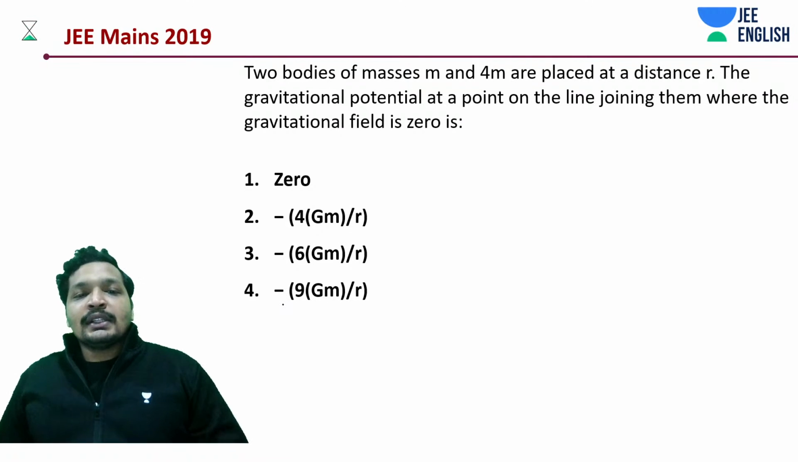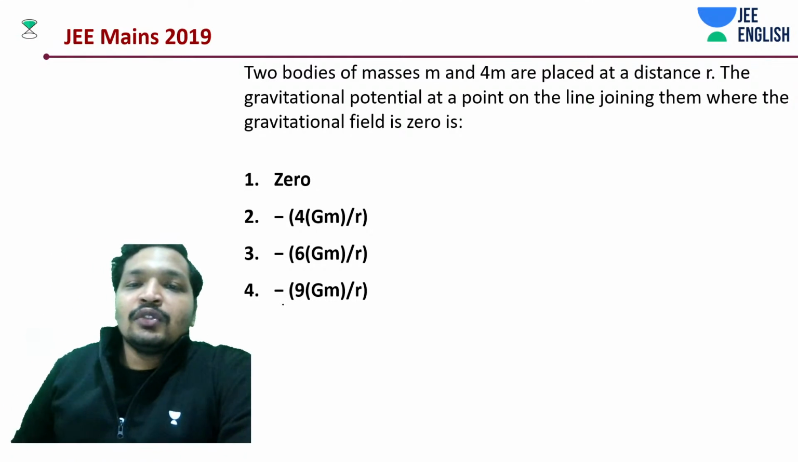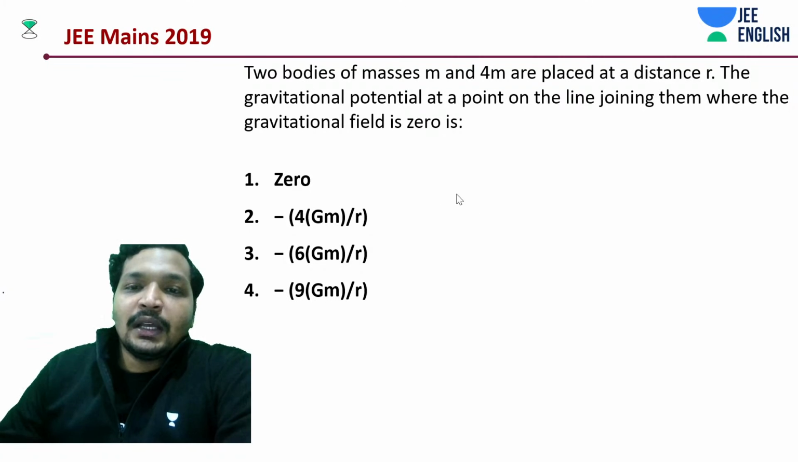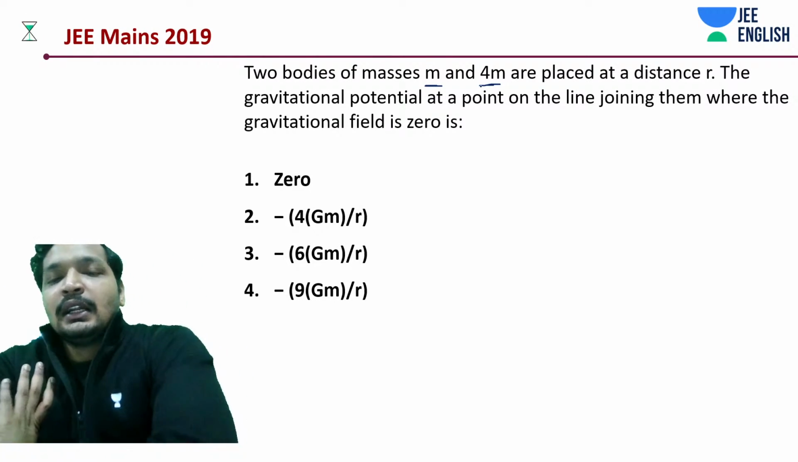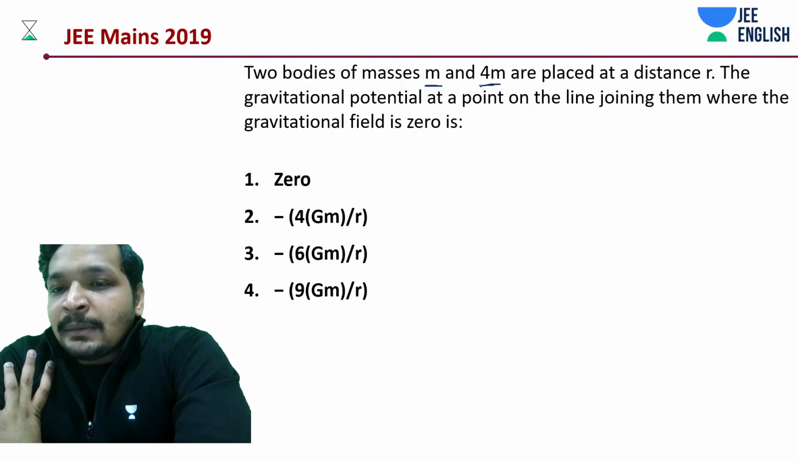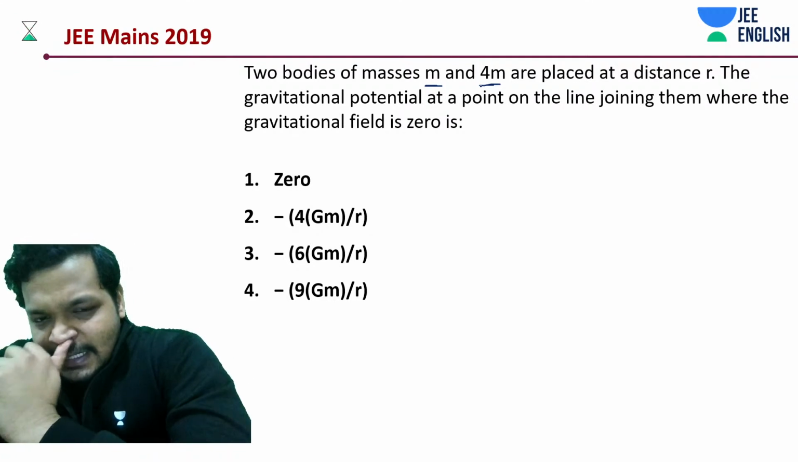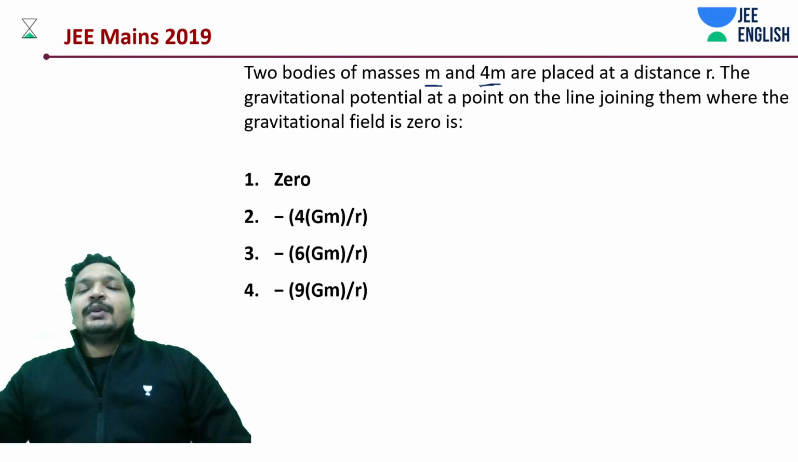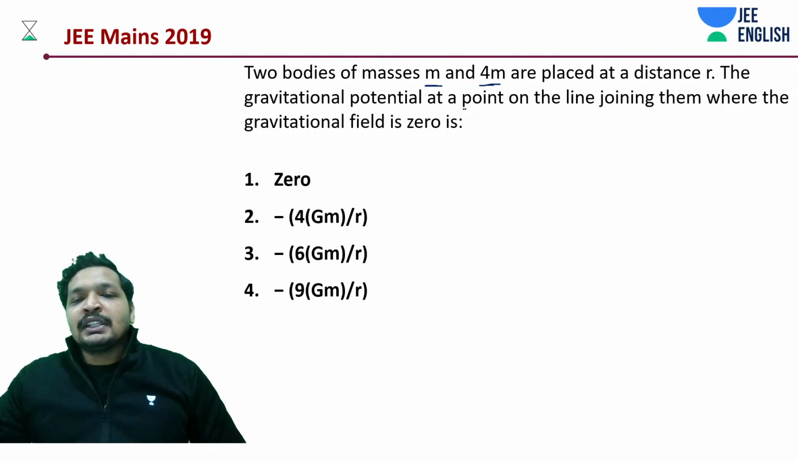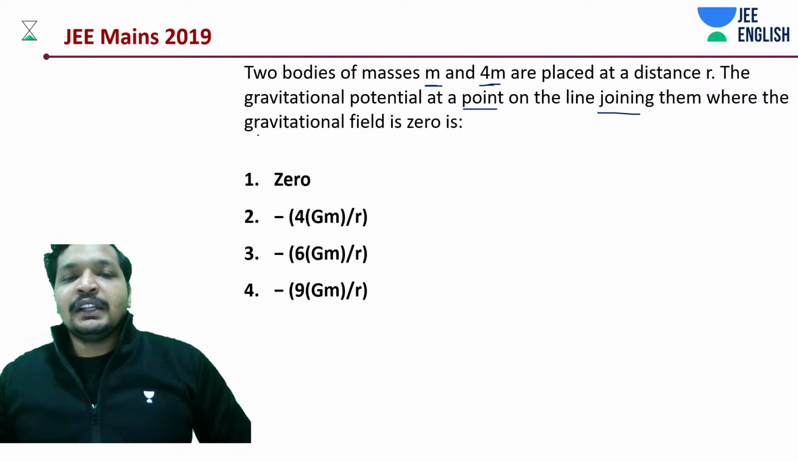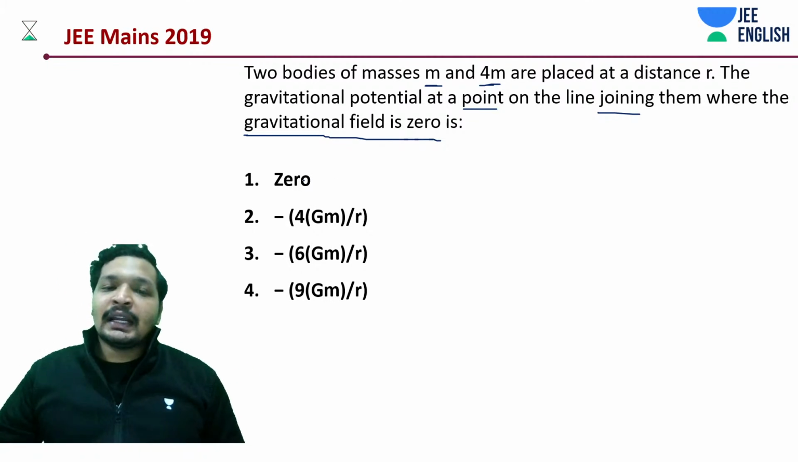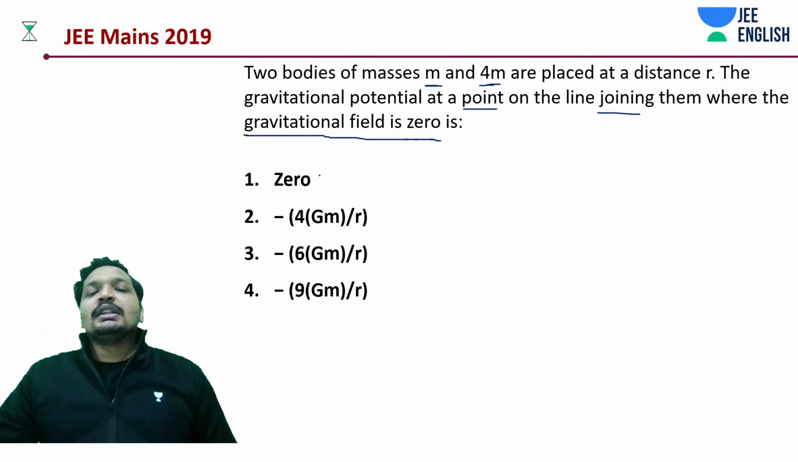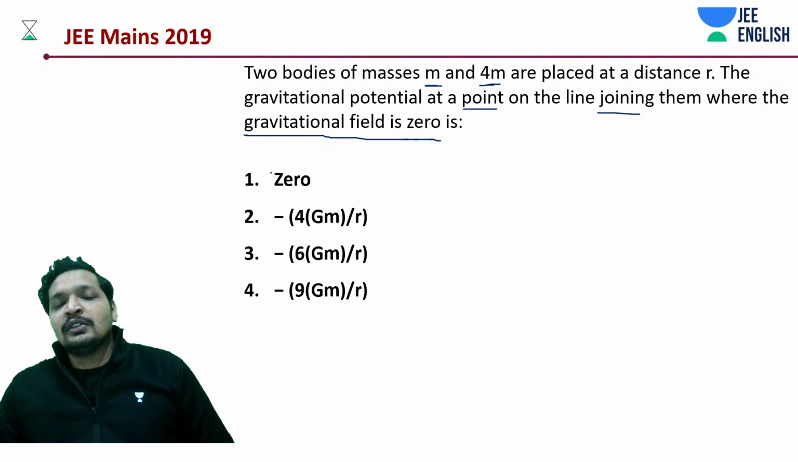Okay, so now let's get into this. We have two bodies, one of mass m and the other of mass 4m, at a distance r. The gravitational potential, very interesting, intuitive, and a really nice question. What is the gravitational potential at a point on the line joining them where the gravitational field is 0? Do you think where the gravitational field is 0, the gravitational potential will also be 0?